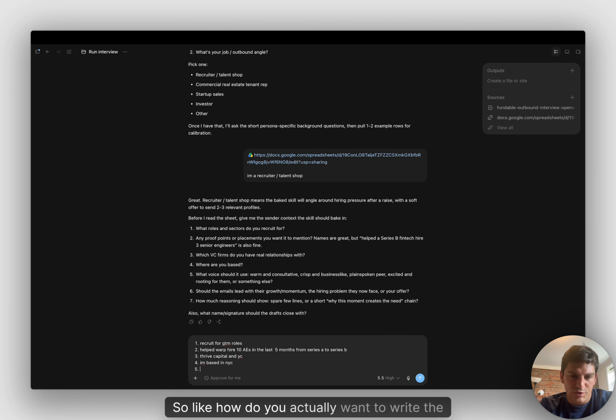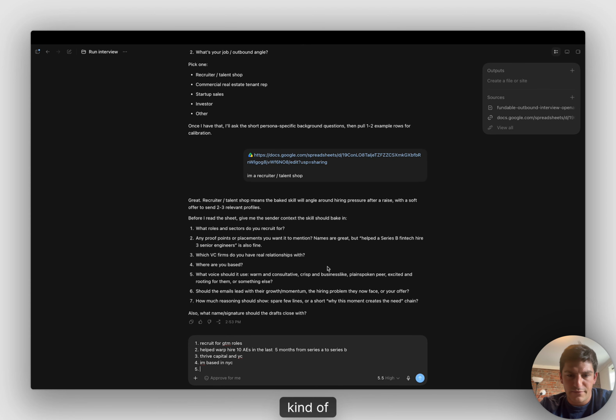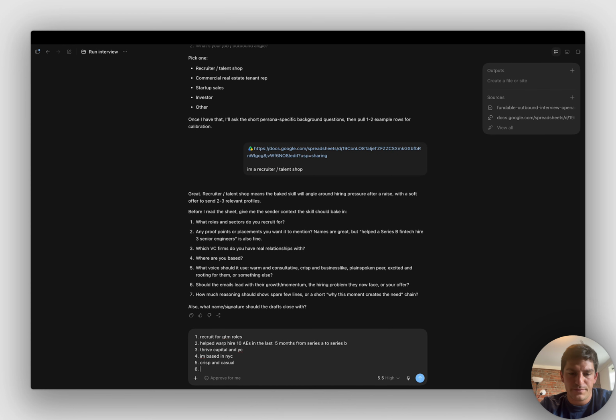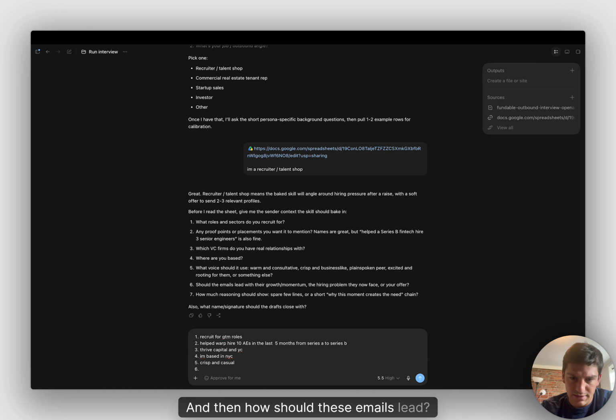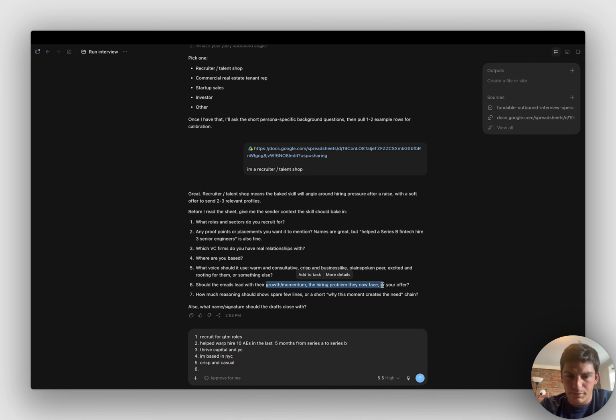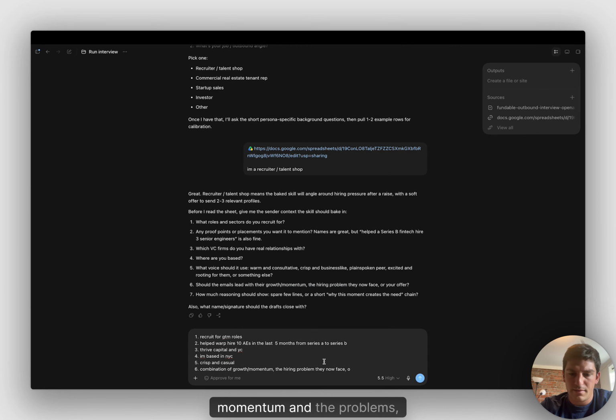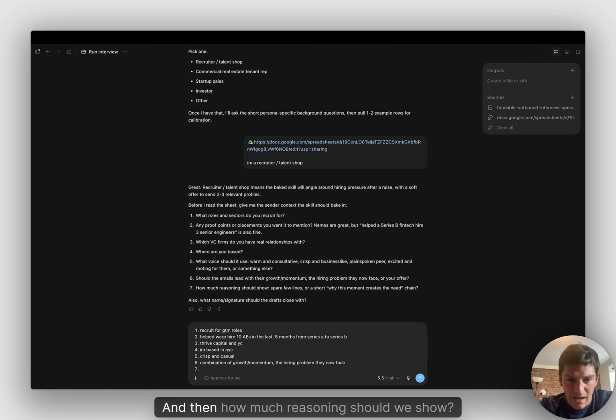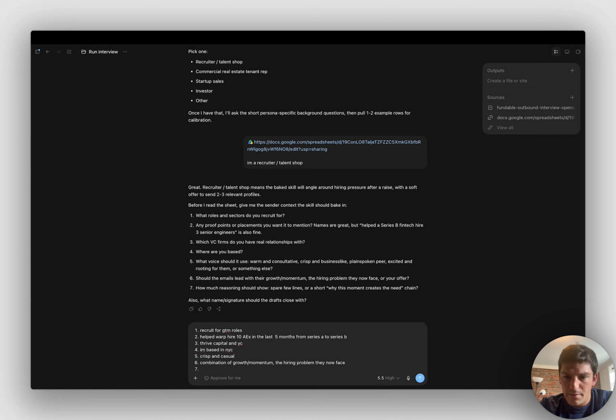The voice, so how do you actually want to write the outbound? I'll say crisp and business-like, maybe crisp and casual. And then how should these emails lead? I think we can say probably a combination of growth momentum and the problems they're about to face. And then how much reasoning should we show? Let's be concise. Outreach messages should be no more than 4 sentences.